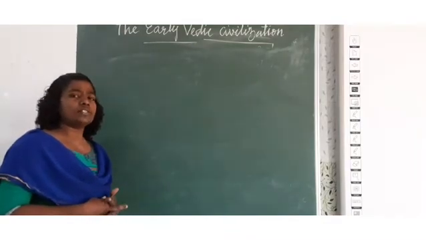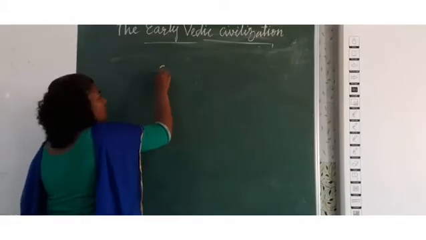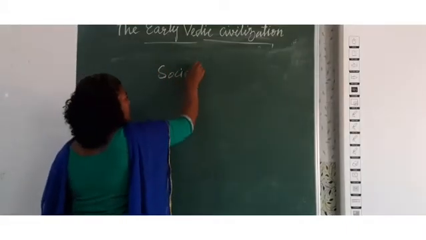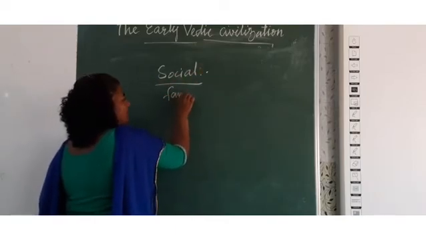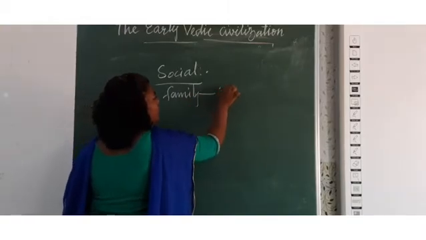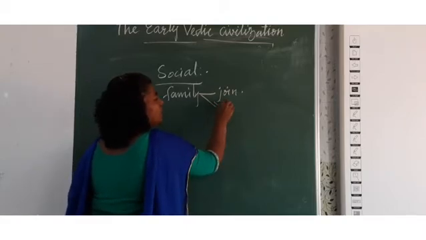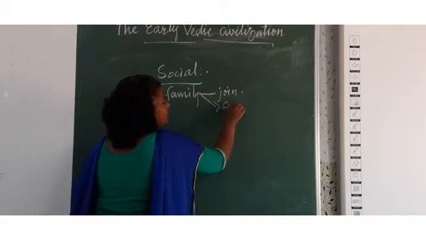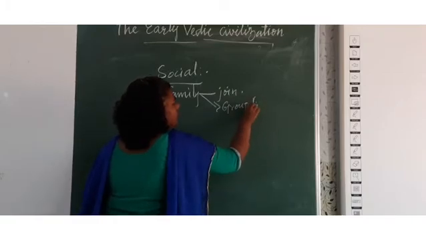A village consists of a number of families. So when we talk about social life, first of all, we are learning about family. It is the joint family. A group of families lived in a village.